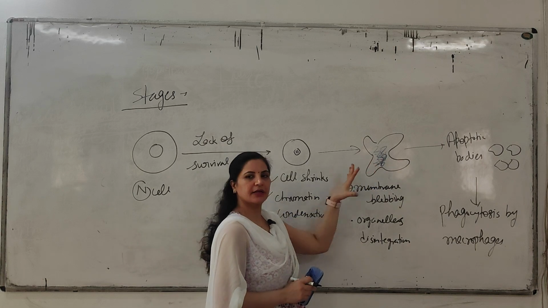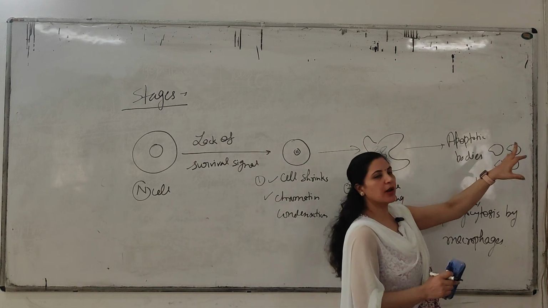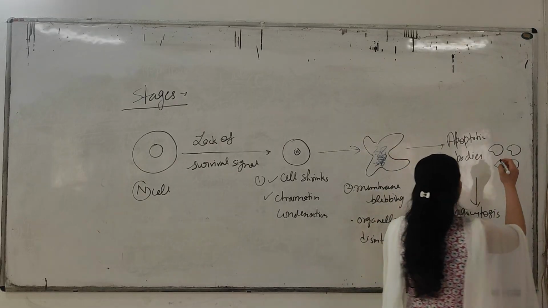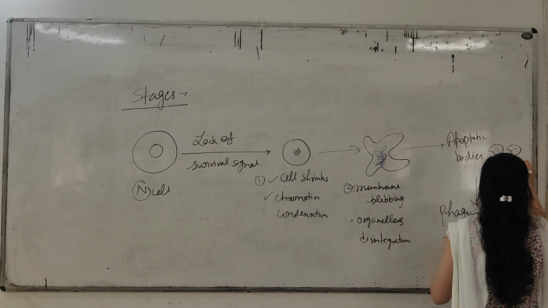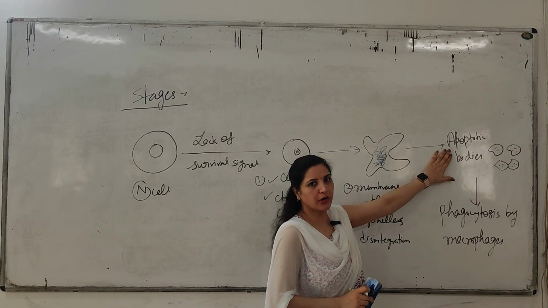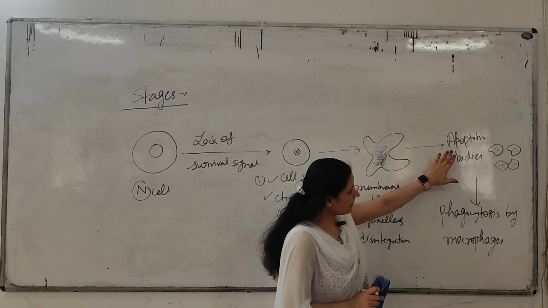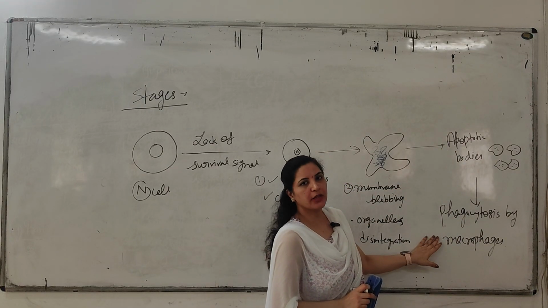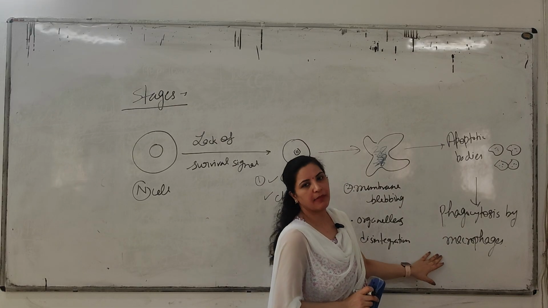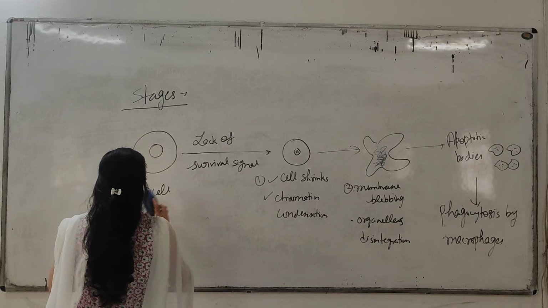Finally, there is a formation of small apoptotic bodies. Are these needed in the body? No, they should be shed off from the body. Then these apoptotic bodies are phagocytized by the macrophages. Okay? So these are the stages of apoptosis.